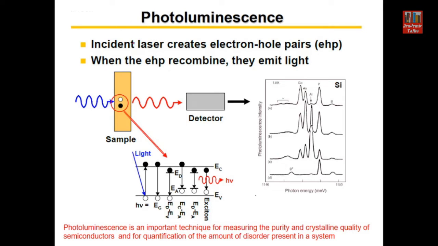Now what happens here? Suppose this is our sample. An incident laser creates electron hole pairs. The incident light falling on the sample may get absorbed by the sample. You know the properties of semiconductors: they absorb some radiations, and if the energy of those radiations is greater than the band gap of the material, those radiations will get absorbed there.